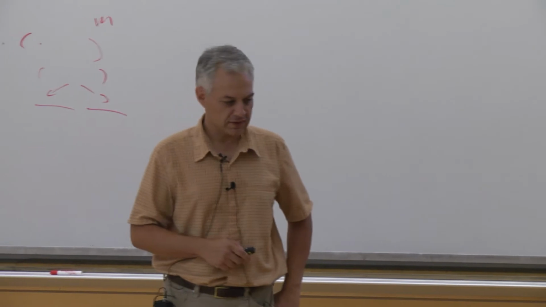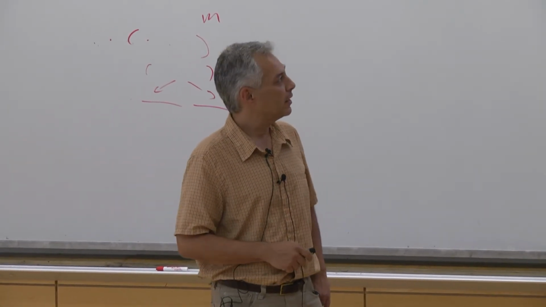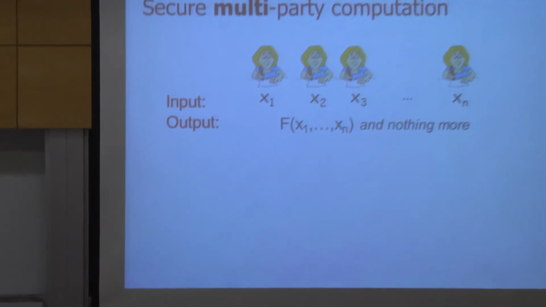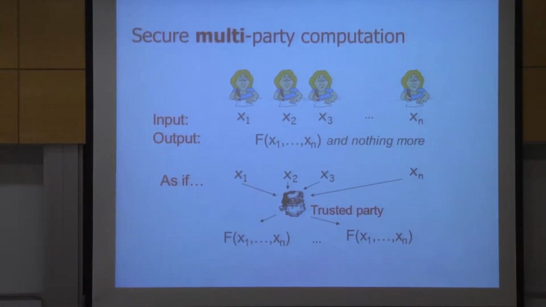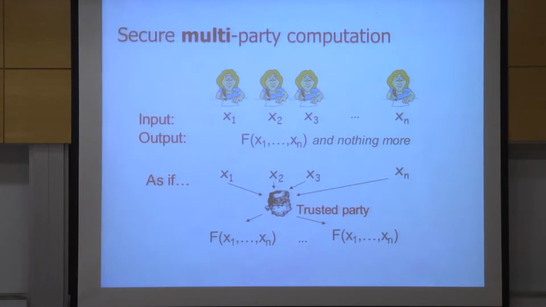We can also define secure multi-party computation with more than two parties. Here, they each have an input and want to compute some function of the inputs. Say it's an auction, and they want to compute who wins the auction. The definition is similar. In an ideal world, they'd have a trusted party who would compute the result of the function for them, and the result would be published. They want to do the computation between them alone and reveal nothing more than in this ideal world.